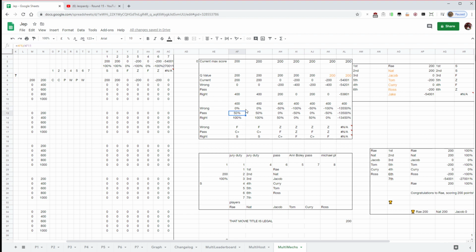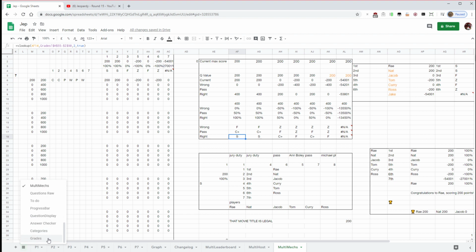Yeah, and so that converts that amount into a percentage. So that 400, the max score is 200. So therefore it's 100%, and 100% equals an S from the grade sheet, which I'll show you in a little bit. In fact, let's do the grades thing now.